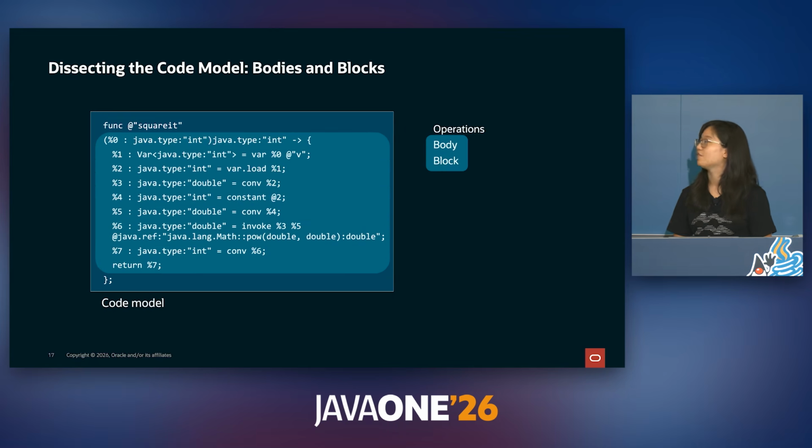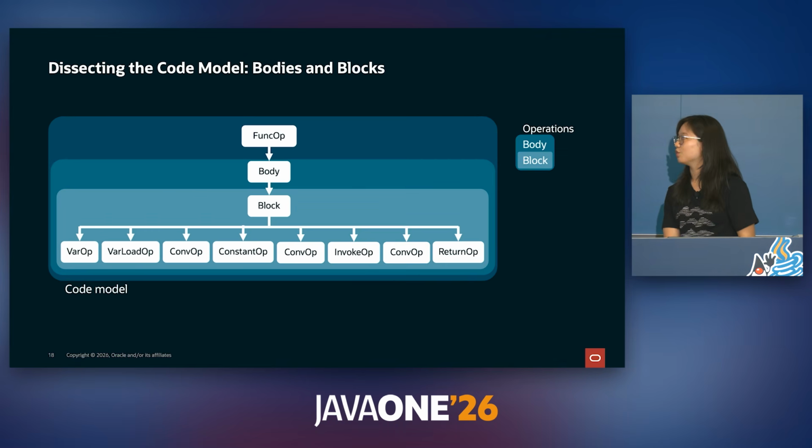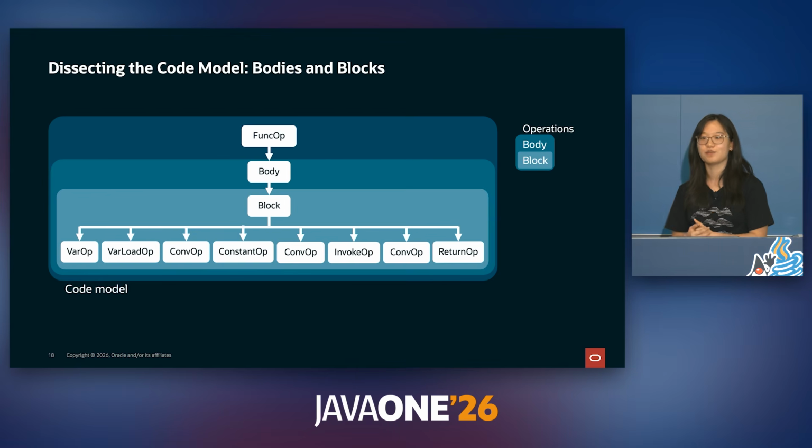Every operation can have any number of bodies, and this func-op contains one single body. A body can contain one or more blocks, and in this representation, we see that there is only one block inside of this body, and because we printed out the textual representation, the body and the block are fused together for increased readability. If we look at the tree representation of this code model, it's easier to see the difference between the body and block.